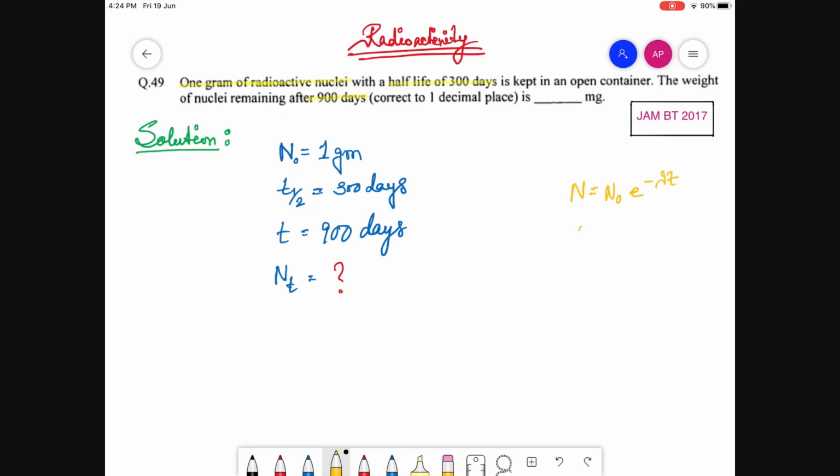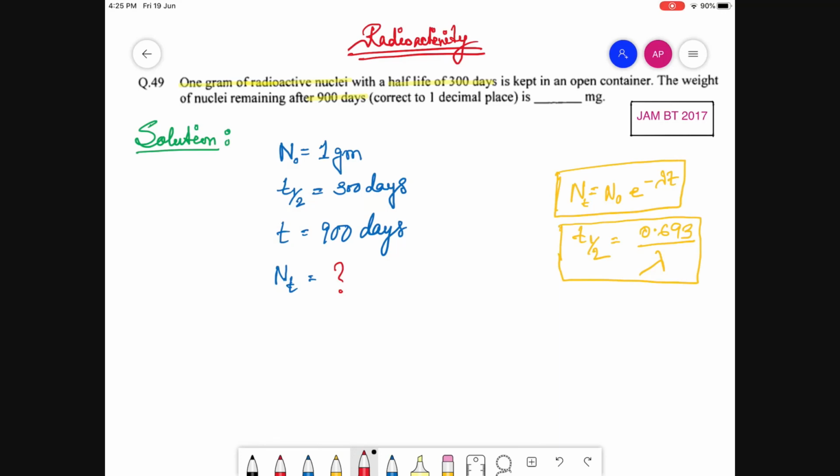Another is T half equals 0.693 by lambda. Actually, it should be NT. So these two formulae can solve this problem very easily. Now you should know what these are.